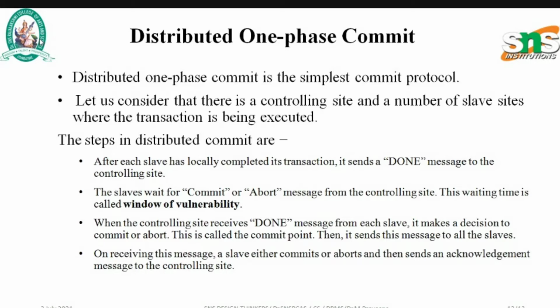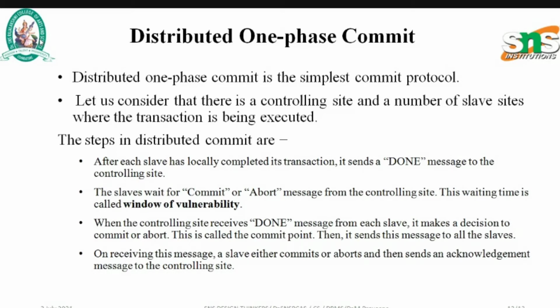When the controlling site receives a done message from each slave, because we said there will be a number of slaves available for a single controlling site, then after receiving done messages from all the slaves, it makes a decision to commit or abort. This is called the commit point. Then it sends this message to all the slaves.